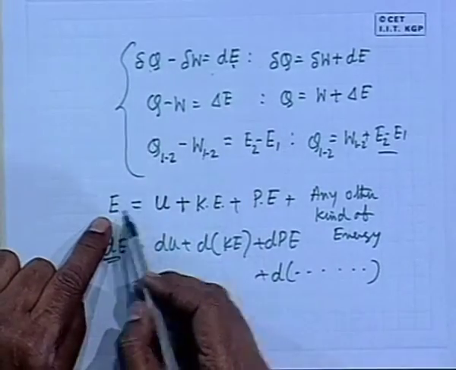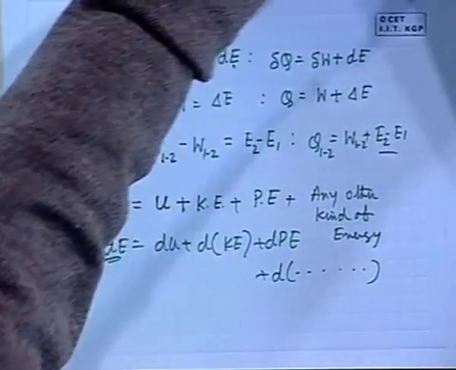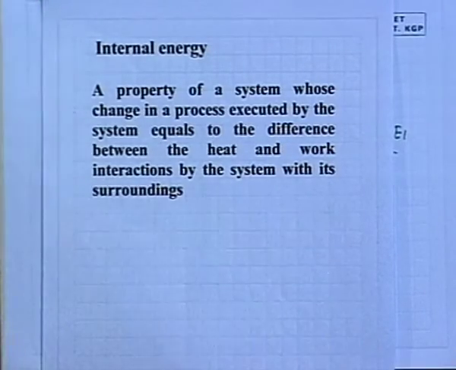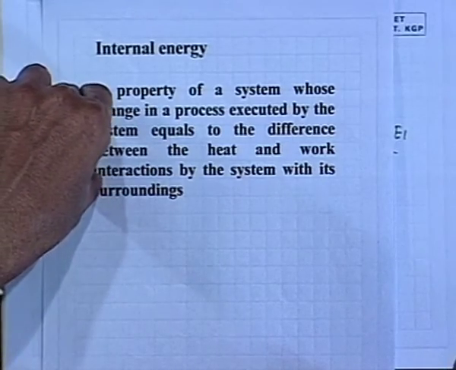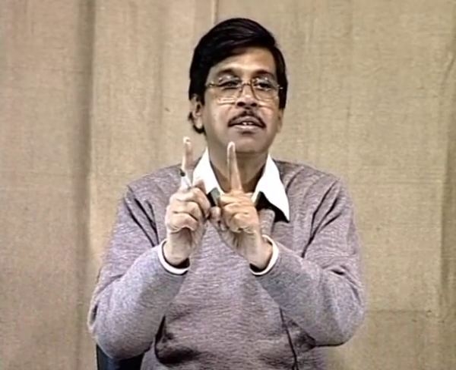So therefore we see that internal energy is a point function, and we can now define internal energy like that: a property of a system whose change in a process executed by the system equals the difference between the heat and work interactions by the system with its surroundings. This is another form of the first law. The beauty of the first law is that though work and heat are path functions, their difference is a point function. Two are path functions, but their difference is a point function, and that point function is the internal energy, that is the energy stored within the system.